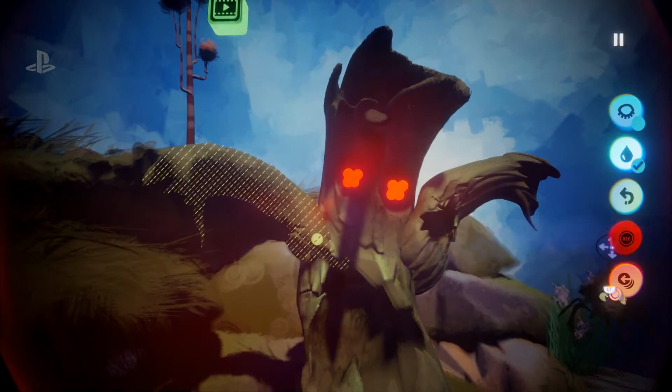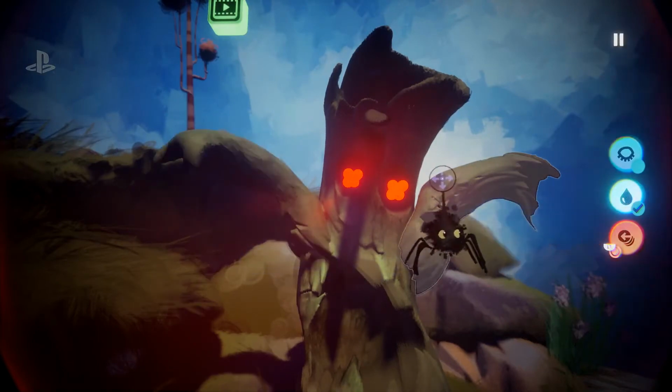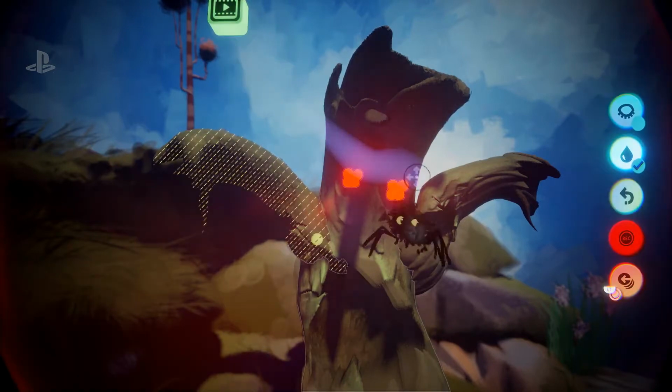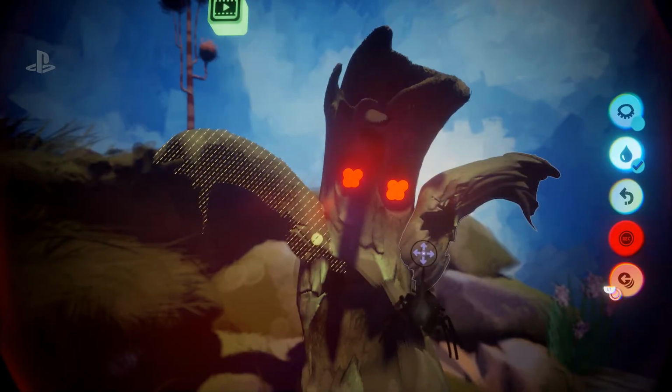It's just the gyro on the DualShock. And then what I can do is actually edit the animation and add a bit more to it. So let's do the other arm.